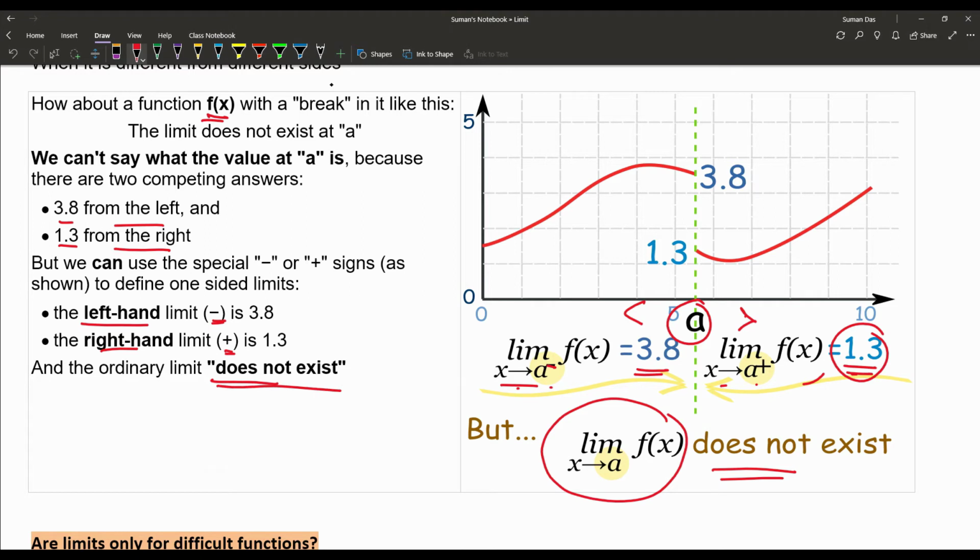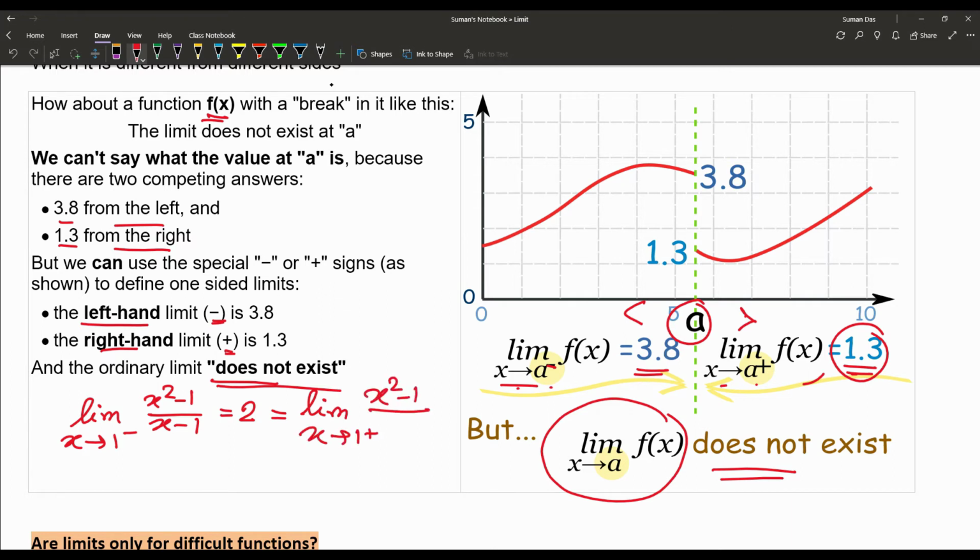Now once again we are backing up to the first function, that is x square minus 1 upon x minus 1. So when we have the left hand limit, the value is 2, and that is also true for the right hand limit.